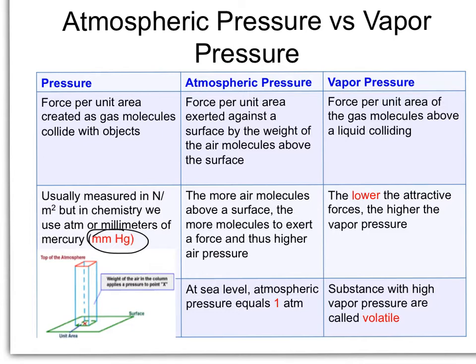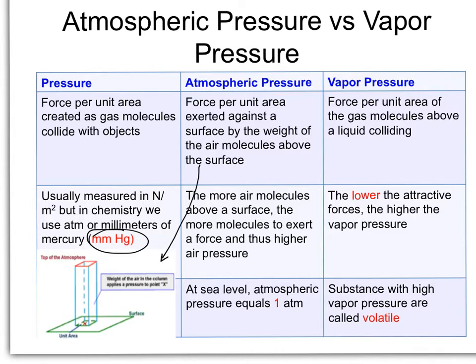So our atmosphere is made up of air, and air is a mixture of gases. And we just talked about how gases, when colliding with objects, build pressure. So atmospheric pressure is the force per unit area exerted against a surface by the weight of the air molecules above the surface. You can actually see in this diagram down here what we're talking about.